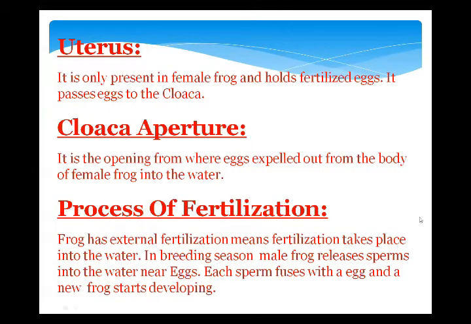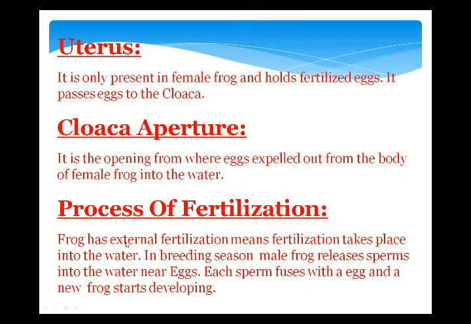Now eggs and sperms are ready and they are both in the water. Why? What is the very important reason behind it? Because the process of fertilization occurs in frog in the water, and this fertilization process is called external fertilization. Living organisms have two types of fertilization, internal fertilization as well as external fertilization.